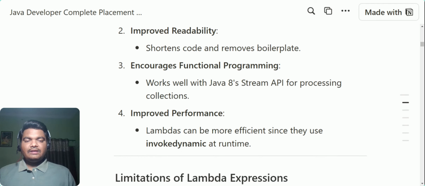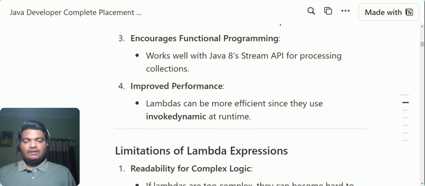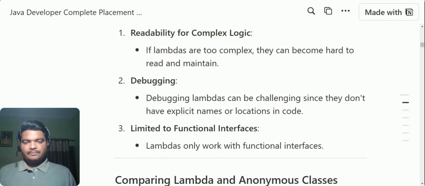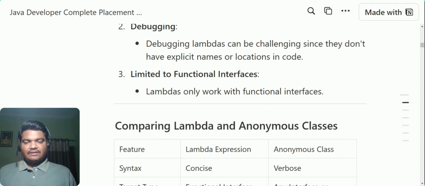It works well with the stream APIs as well. There is also improved performance attached to lambda expressions, right? Limitations: you should not go for complex logic, because sometimes it's really hard to understand when you have a large code base, right? So for smaller logic you should prefer lambda, but not for larger ones. These are the limitations, I would say.